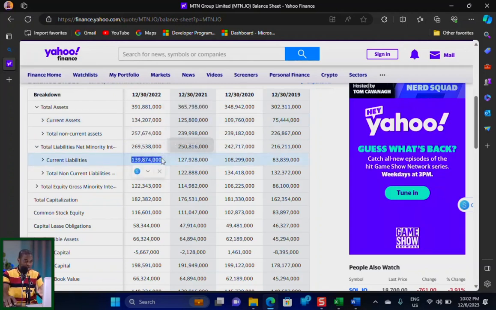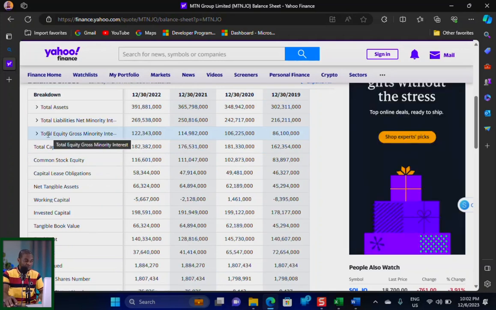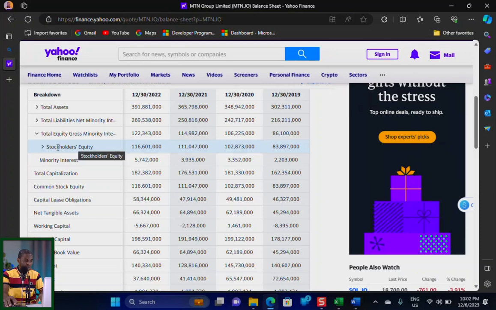Then at the end of the day, when you look at the total asset and the total liability, after deducting this from this, then we have something called the shareholders' equity, which is exactly what is interpreted as total equity gross minority interest. And when you collapse this one, you can see something called the stockholders equity, which is this, and then minority interest, which is this one. Then when you sum this and this together, you have something like this. Now if I collapse them, this is exactly what I have across different years. So when I look at this one, we say okay, this is 86 billion.